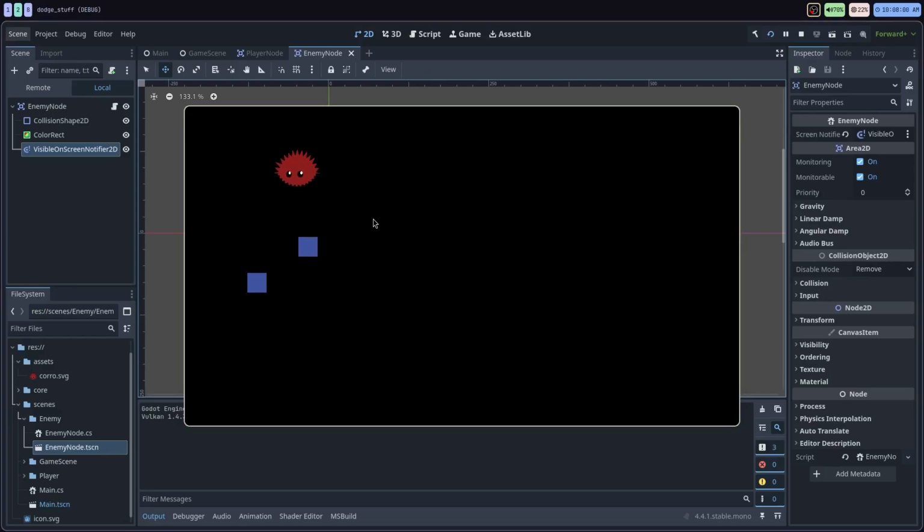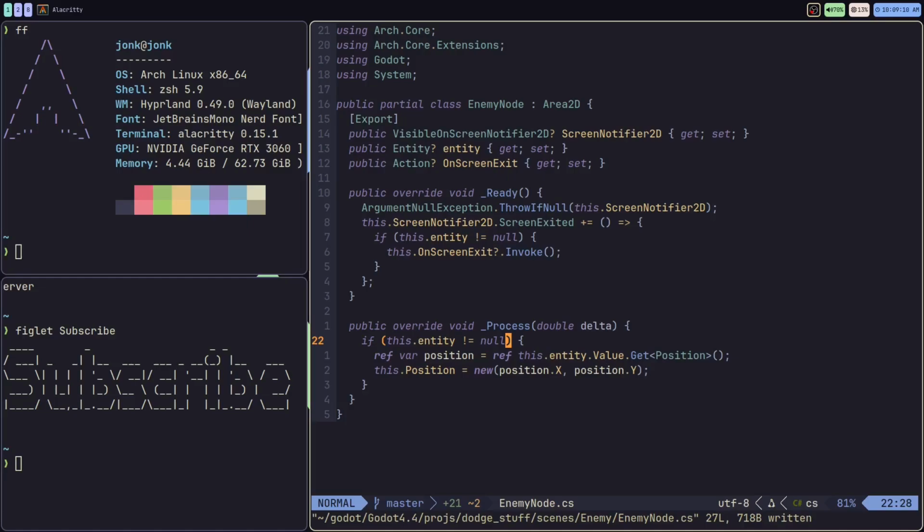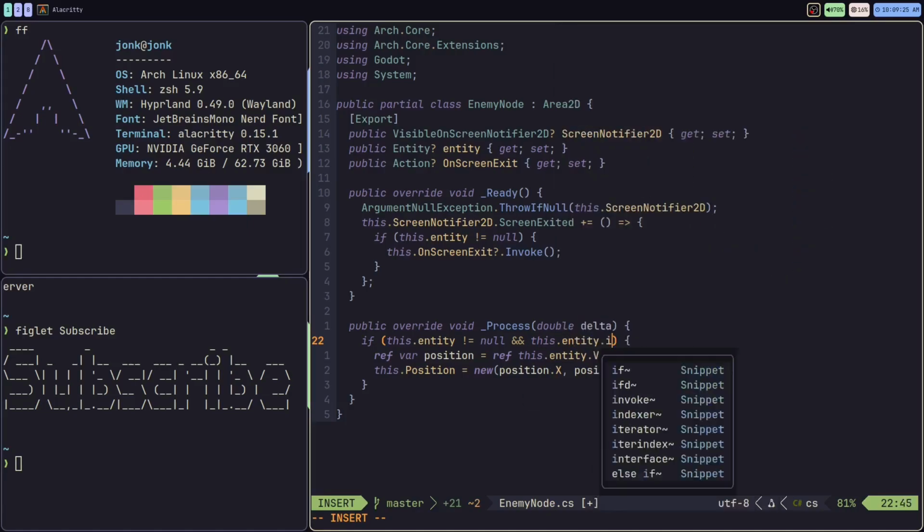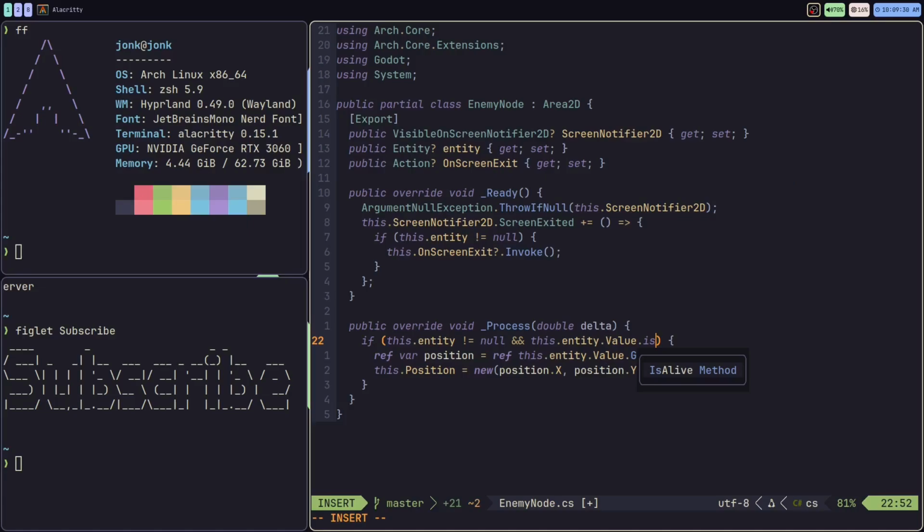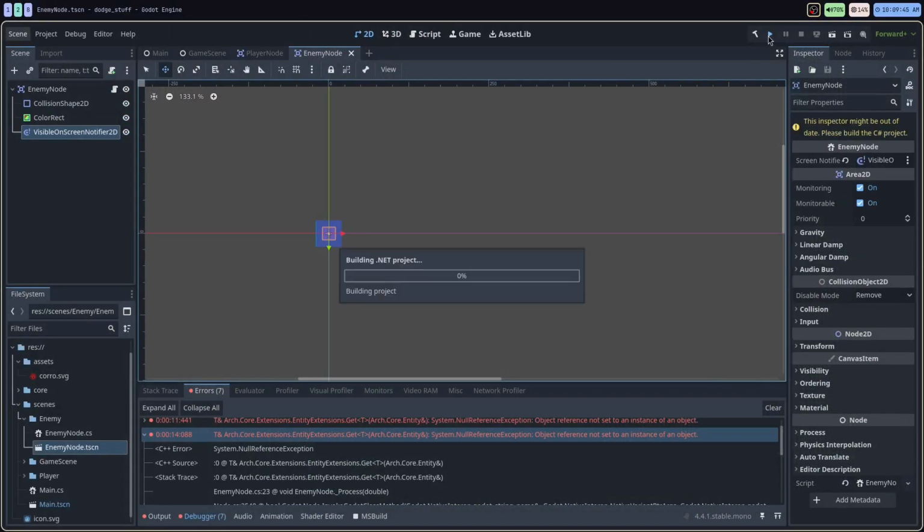New game. Okay, so when these things leave the screen, I'll have to dodge this until they leave the screen. They should be being removed from the ECS system and removed from the game scene itself. Something going on here. So essentially when the enemy node is being processed after the entity is being destroyed, it still has a reference to it. So we're going to add another thing to this if statement: if this.entity.Value.IsAlive, and this checks if the entity is alive in the world or not. So after destroying it, it shouldn't be alive. That should remove those error messages.